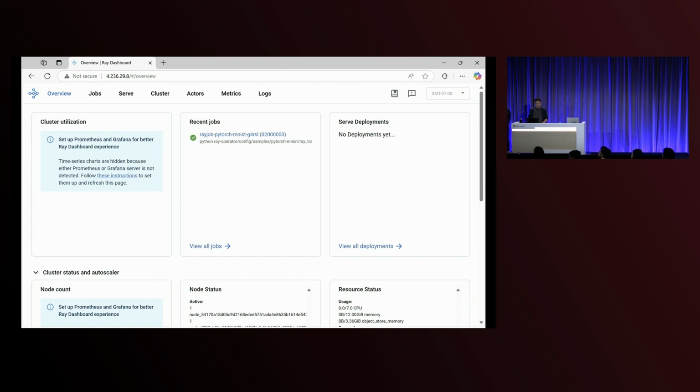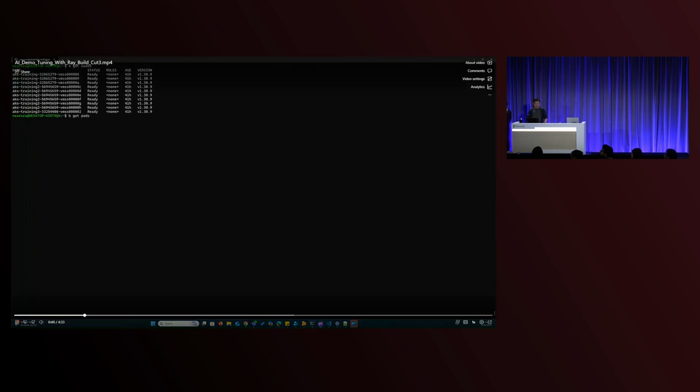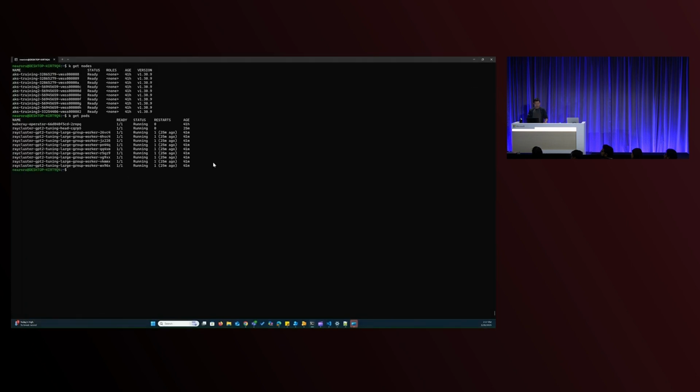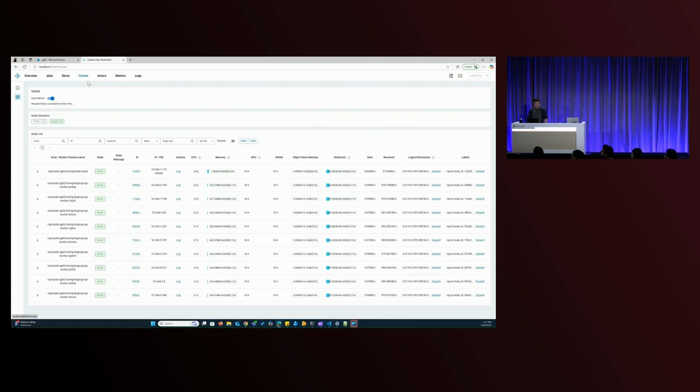So here is the dashboard. You can see the status regarding clusters, metrics, even your jobs. This tuning demo is going to use the GPT-2 large model files, and we are using 10 nodes to support these tuning jobs. From here, you can see that all the required jobs and nodes will be up and running for this tuning demo. From the built-in dashboard, you can also see the clusters and jobs information and status.